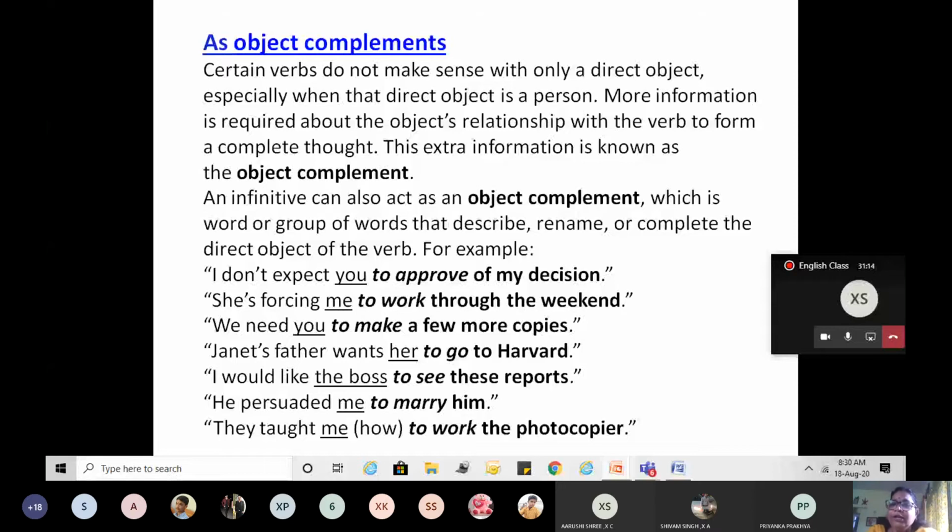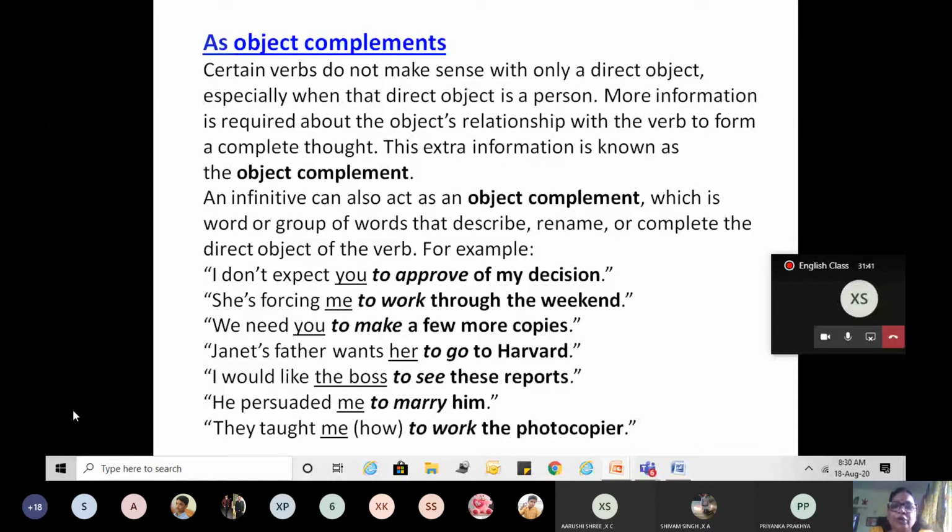It is necessary to have the complement because it completes the direct object of the verb. The sentence is incomplete without the object complement.